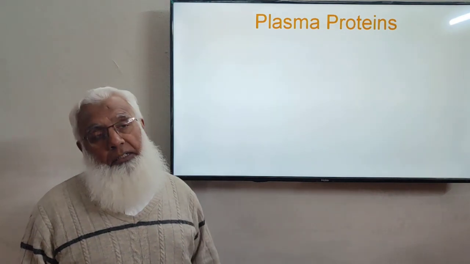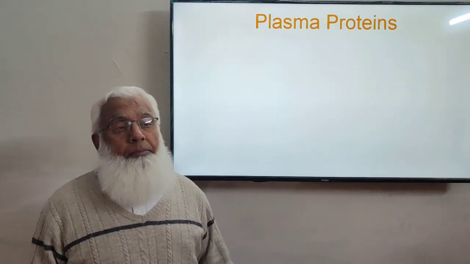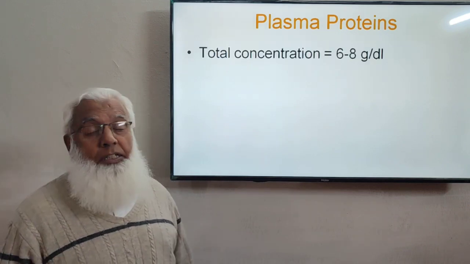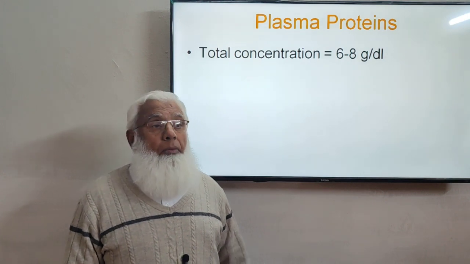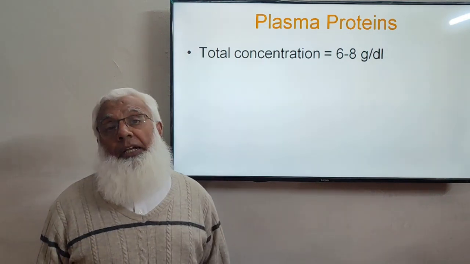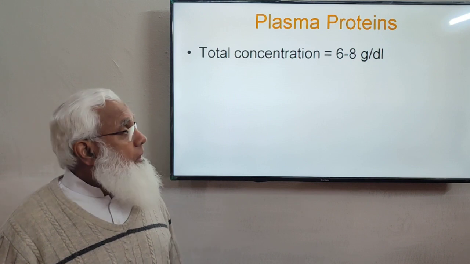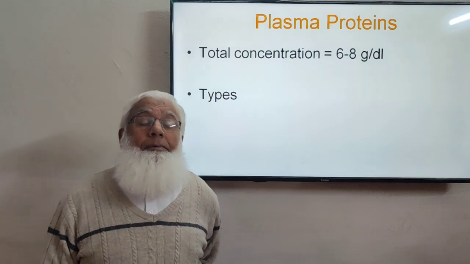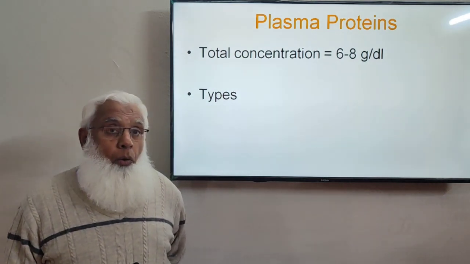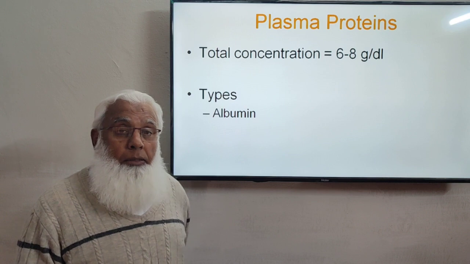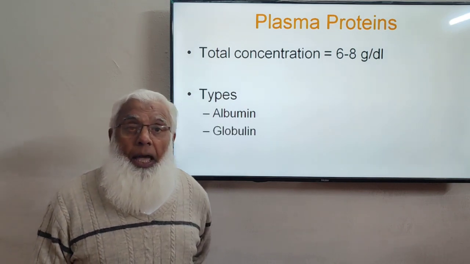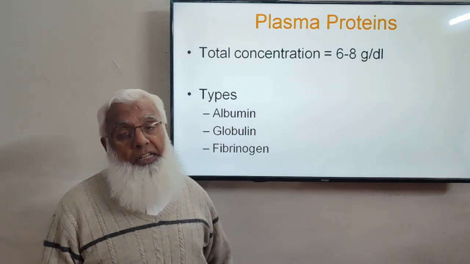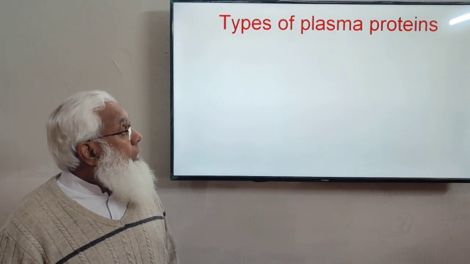So we will talk about the functions of plasma protein. In the first lecture, we saw that plasma proteins are very important components of plasma. The total concentration of plasma protein is 6 to 8 grams per deciliter, per 100 ml of blood. There are three types of plasma proteins: albumin, globulin, and fibrinogen. And the total concentration of all three is 6 to 8 grams per deciliter.